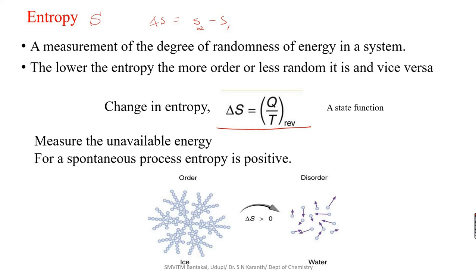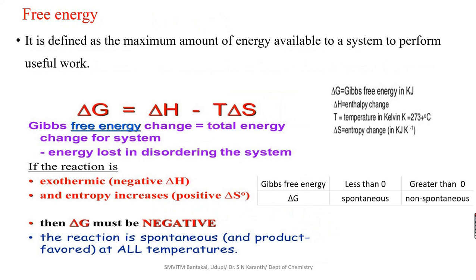This is not always convenient. Entropy change in terms of other state functions can also be determined. Like the other state function, what we observed is a free energy change. It is defined as the maximum amount of energy available to a system to perform useful work.